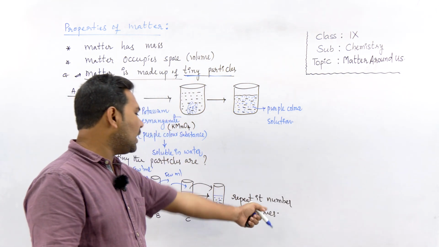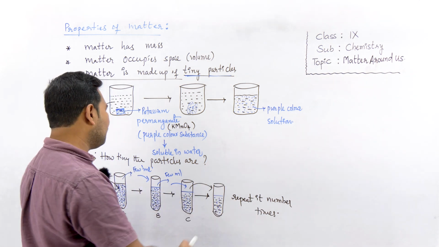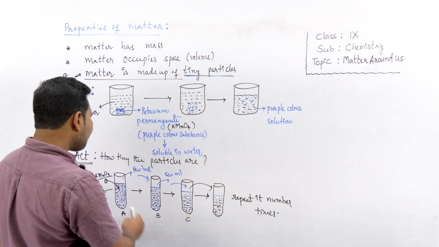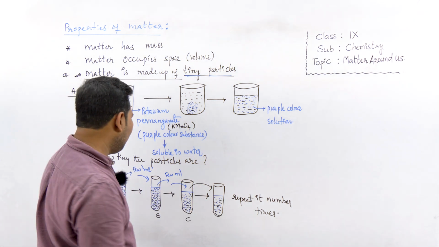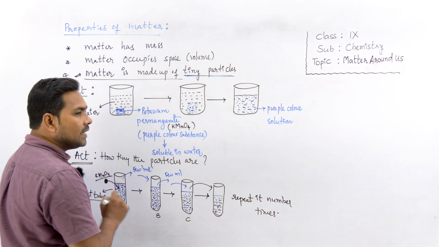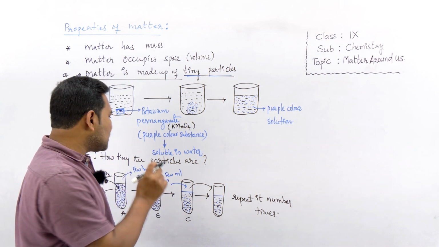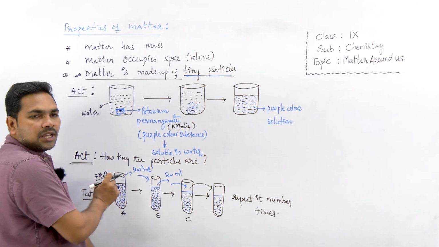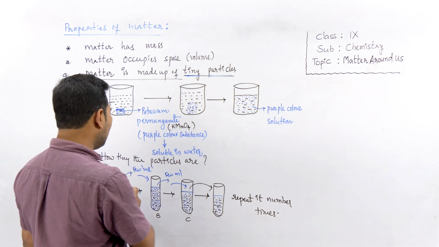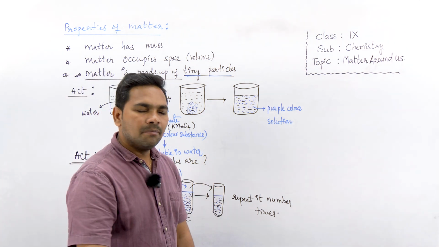As you repeat it a number of times, every time the water changes into purple color, though the darkness of the solution decreases. This is possible only when the small amount of potassium permanganate taken is not continuous, it is made up of particles, and even a small amount of substance can produce a large number of particles, and that large number of particles distributes throughout the volume of water and changes the color into purple.